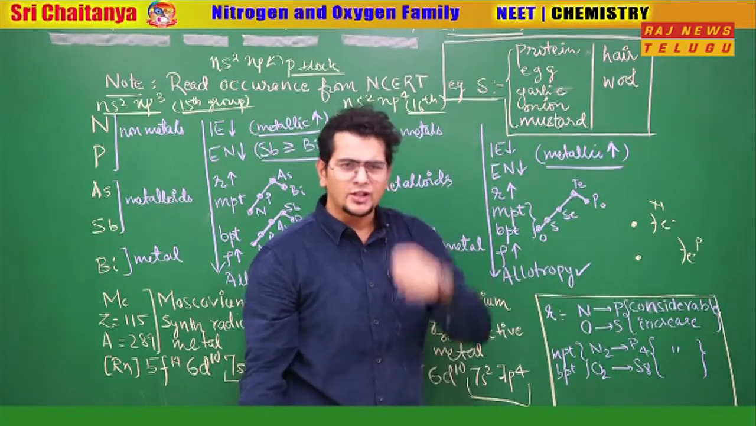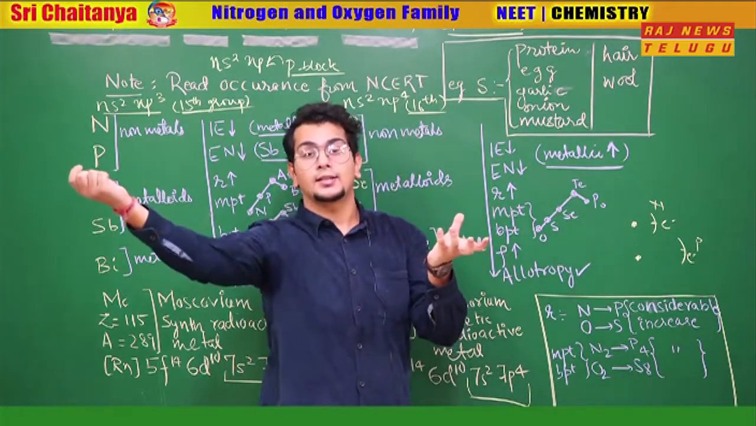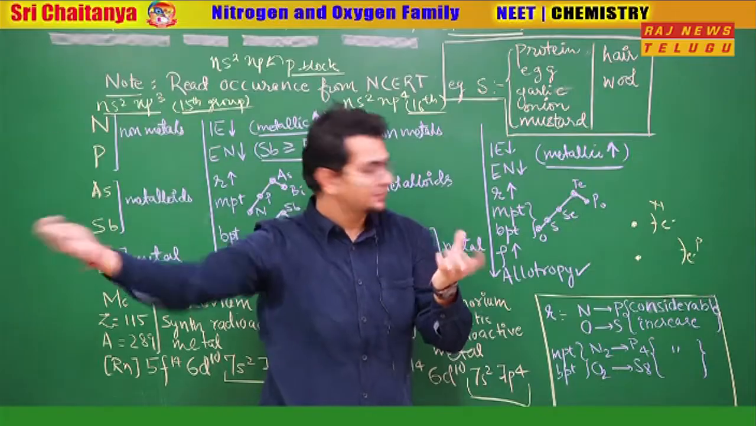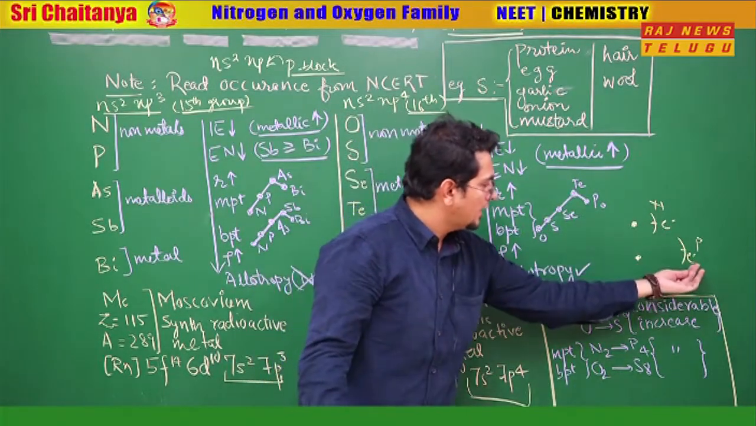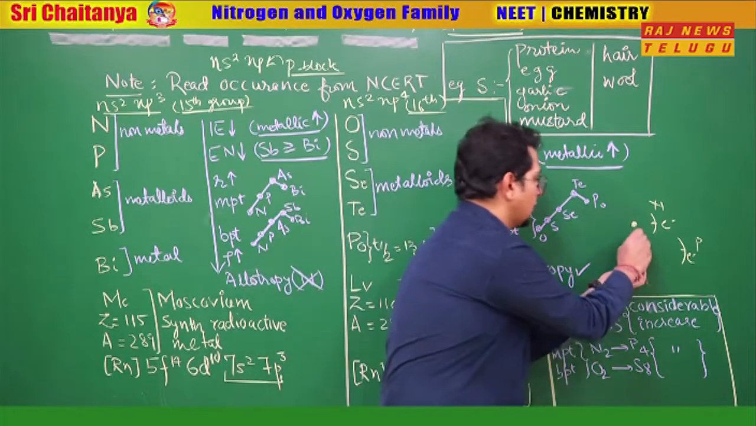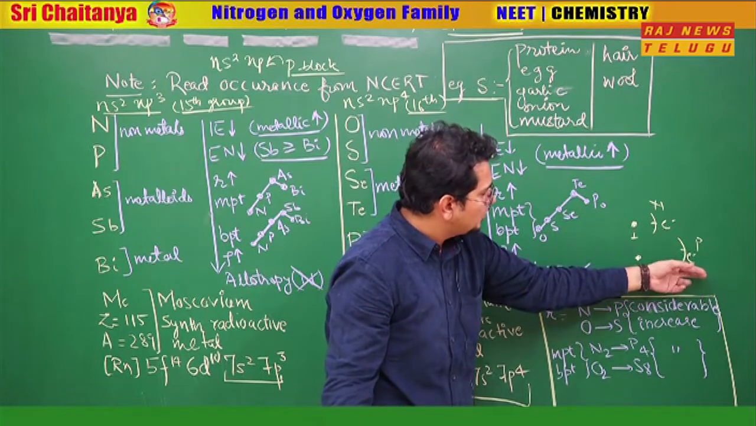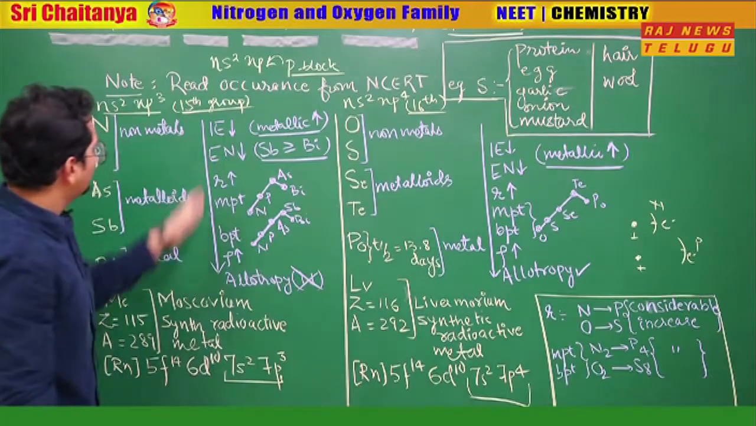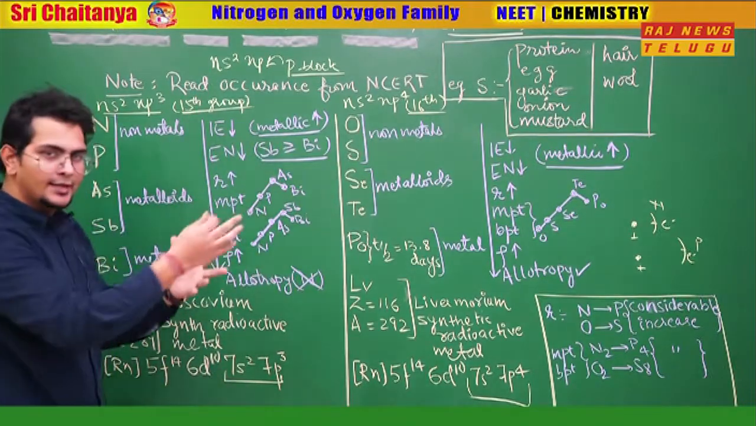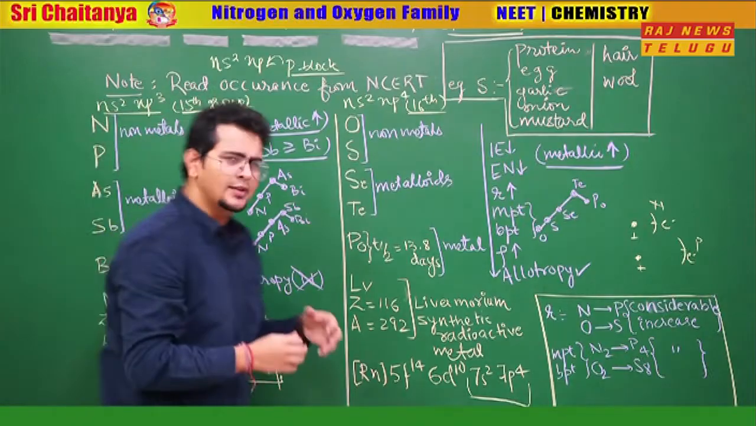So what is ionization enthalpy? Ionization enthalpy is the energy required to eject the valence electron, the last electron. If I have to give energy here and here, clearly, because the electron is far away from the nucleus, the nucleus will not be able to attract the electron as much. It will be easier to eject the electron here. So as you go from top to bottom, the ionization enthalpy decreases. Why? Because the radius is increasing.